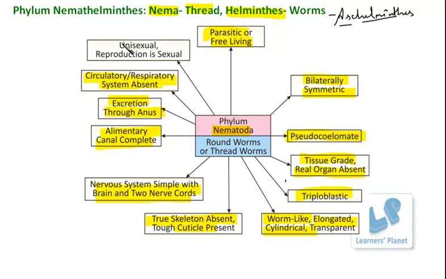Besides this, the next point is that these organisms are unisexual. Now you know very well what we mean by unisexual. Unisexual means that the individual body has only one type of sex. That is, the individual body has either the male sex organs or the female sex organs, right?